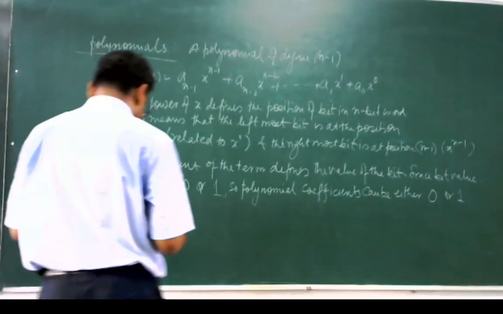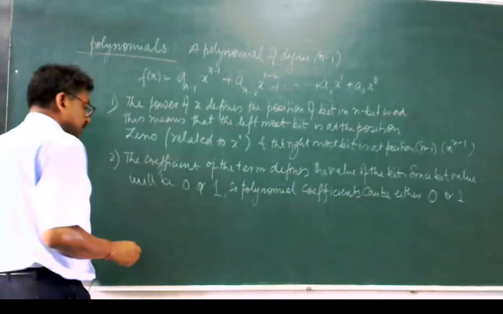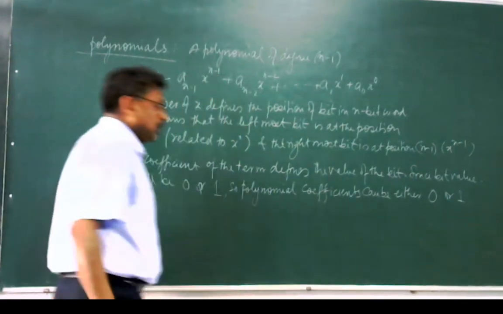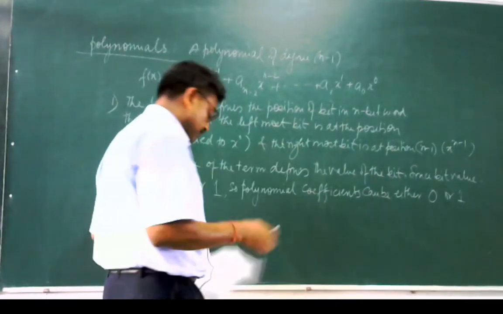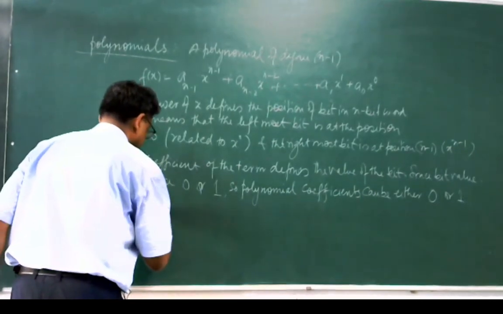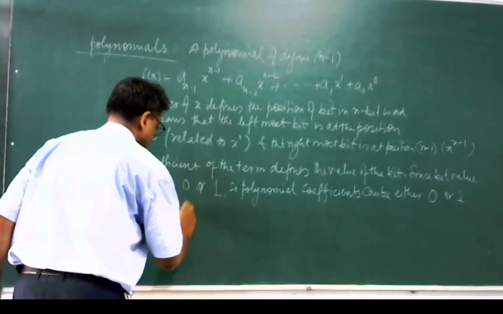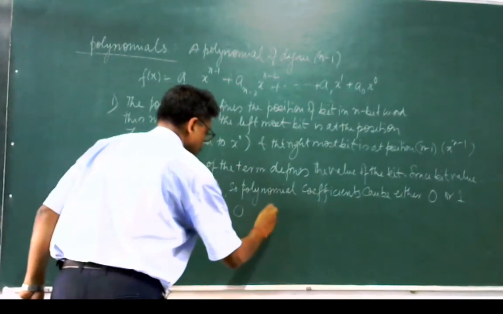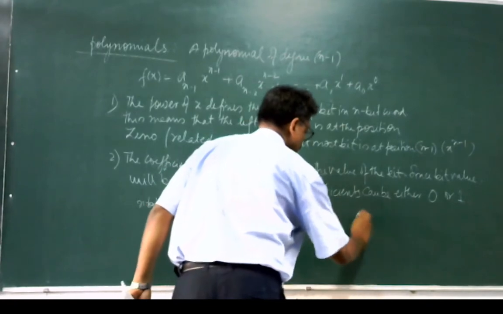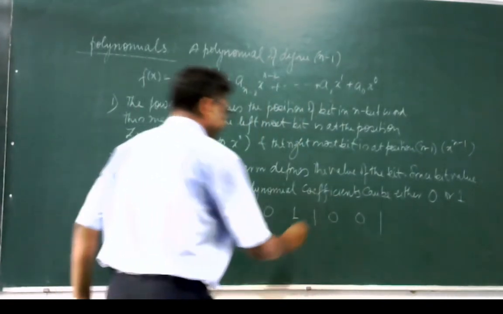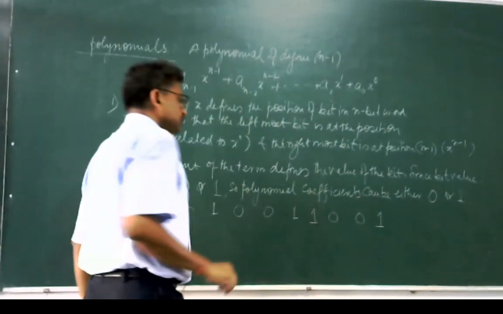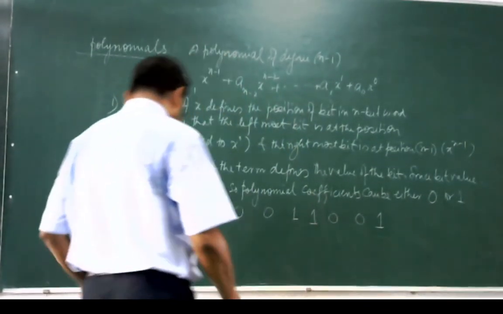So let us go with an example of how we will represent an 8-bit word in the form of a polynomial. Suppose the n-bit word is 1, 0, 0, 1, 1, 0, 0, 1. How will it be represented in the form of a polynomial?